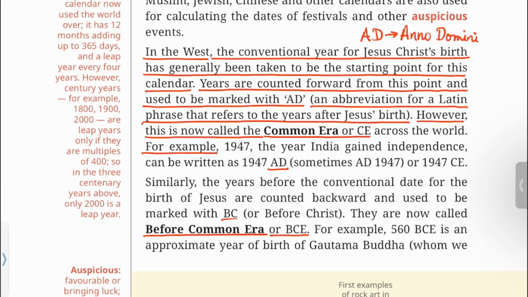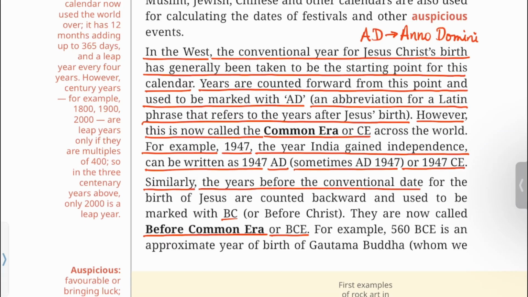For example, 1947, the year India gained independence, can be written as 1947 AD, sometimes AD 1947, or 1947 CE. Similarly, the years before the conventional date for the birth of Jesus are counted backward and used to be marked with BC or Before Christ.